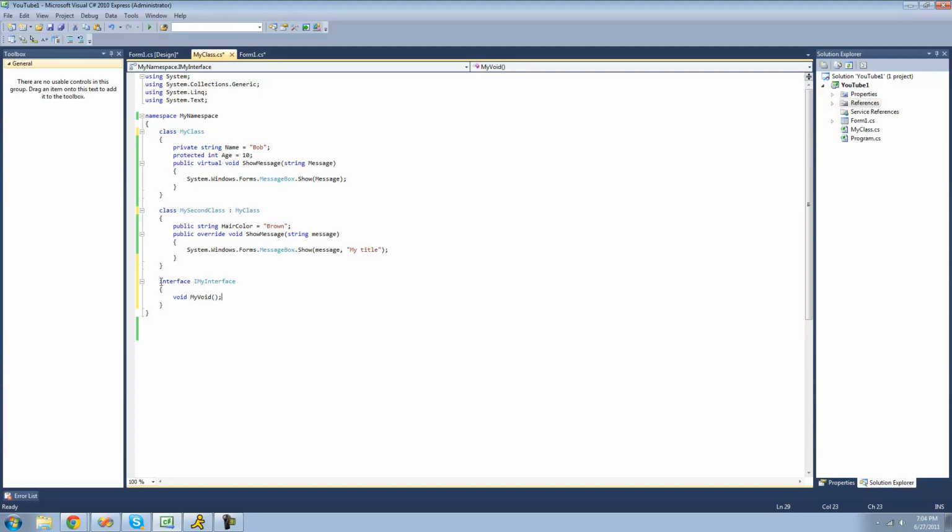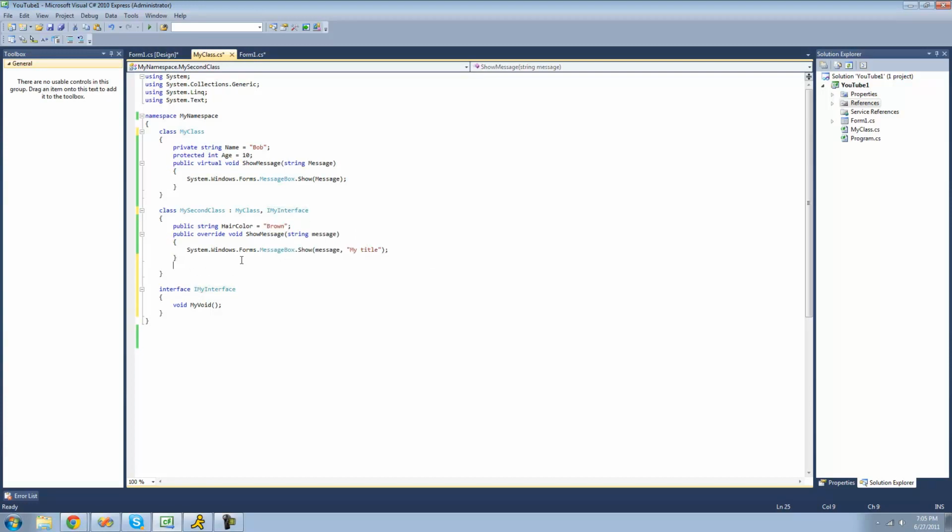All of the members inside of an interface are default public, and you cannot put an access modifier on this and make it private or something. All of them will be public, and they will remain public. You're probably wondering what interfaces are used for if you can't even define what this does. Well, what you do is you inherit from this interface and use it in a class. And you can inherit from a class and an interface, or just as many interfaces as you would like. So to inherit from an interface as well, we just put a comma and then the interface name, and we're going to inherit from my interface.